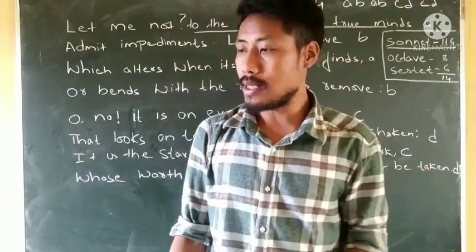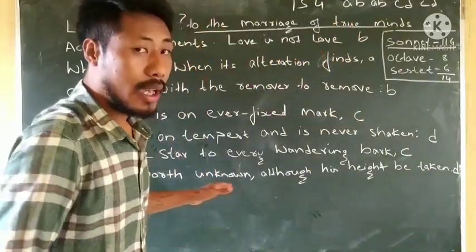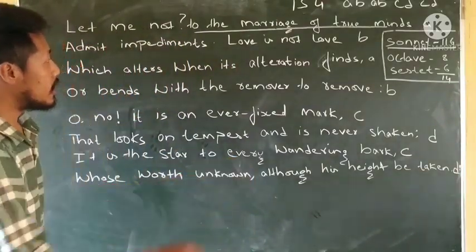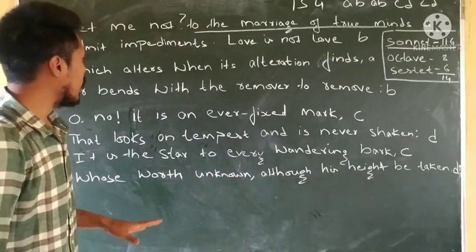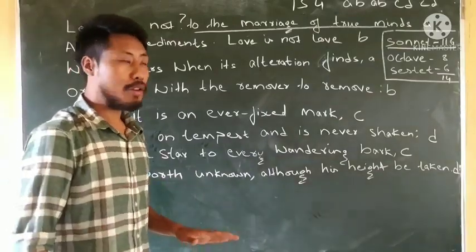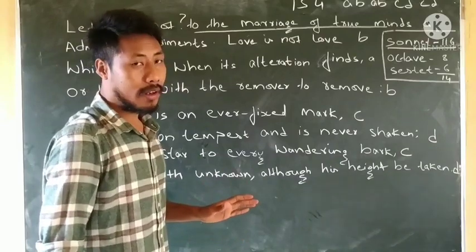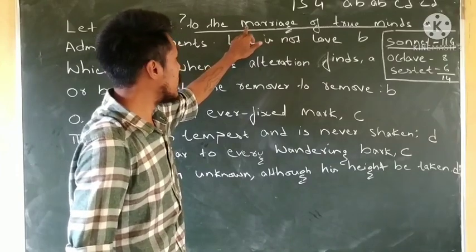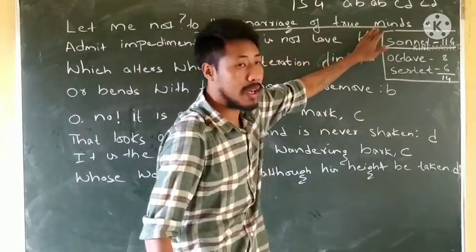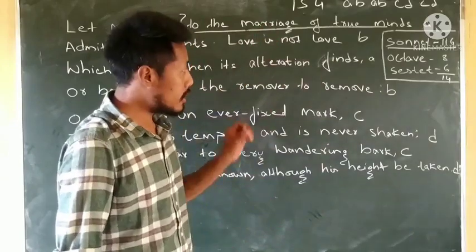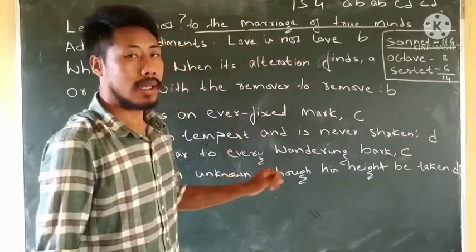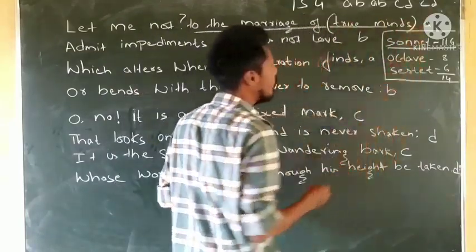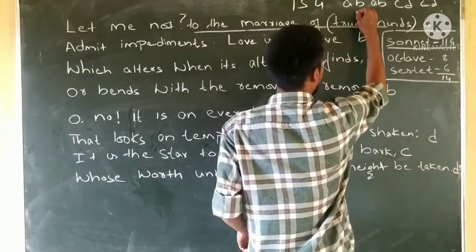Let me not to the marriage of two minds. Now when we look at the first line, let me not to the marriage of two minds, we can find a metaphor in this poem. At the same time, we can also find alliteration. The alliteration is the repetition of a consonant sound, that is M and M being repeated, therefore it is an alliteration. At the same time, we can also find the metaphor here. The metaphor is "two minds."